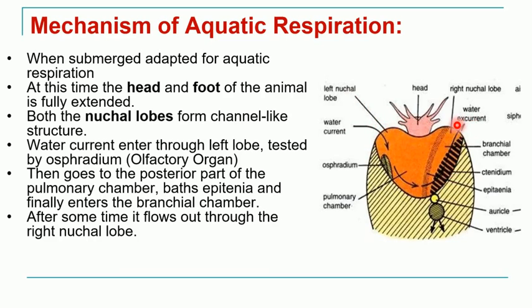So what exactly happens? The water enters inside the body through the left nostril lobe. Then, whatever water enters the body is first tested by the osphradium. This osphradium is a small leaf-like structure and it is the olfactory organ of Pila.